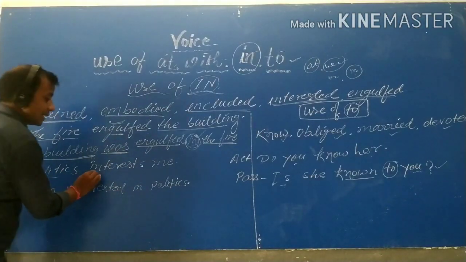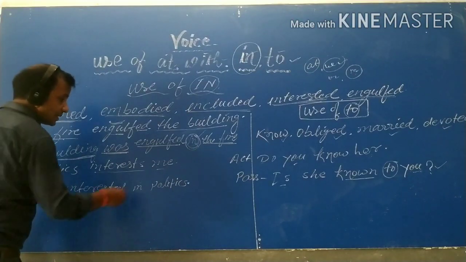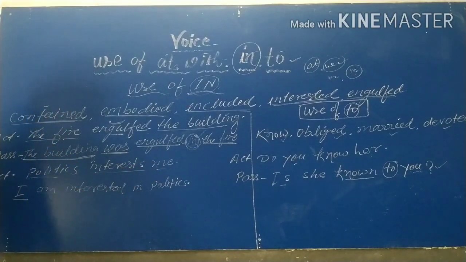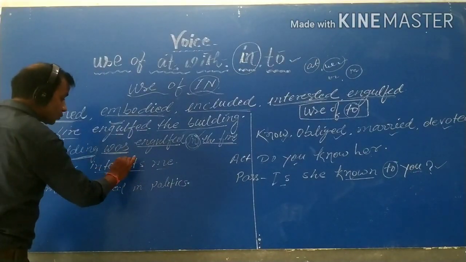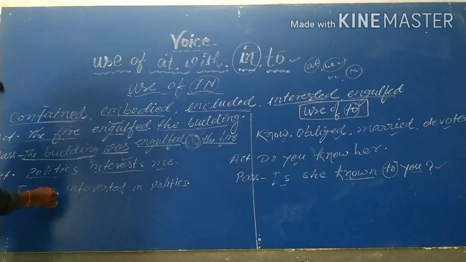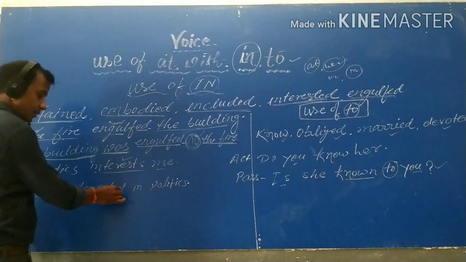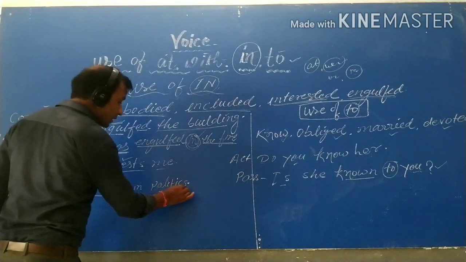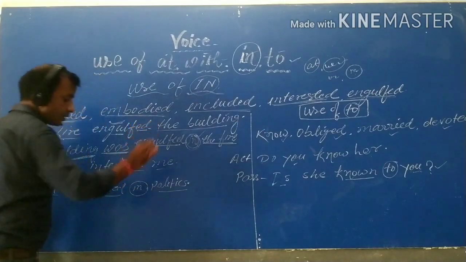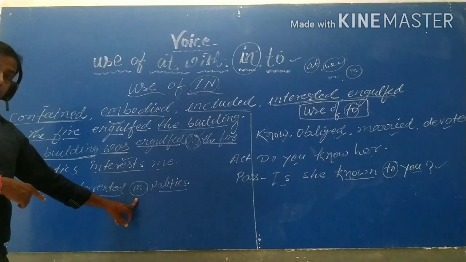Like, politics interests me. What will be the passive? Me will be the subject, then it will be changed to I, and interest shows that it is present indefinite. So am is used with I. I am interested. The verb is in its third form. I am interested in politics, and preposition in will be used.